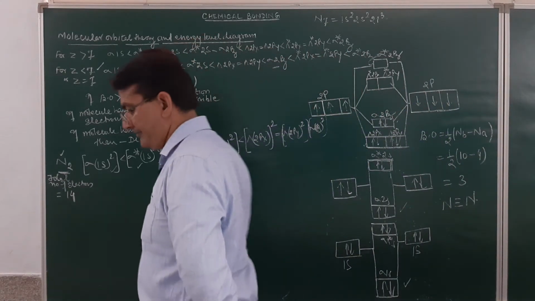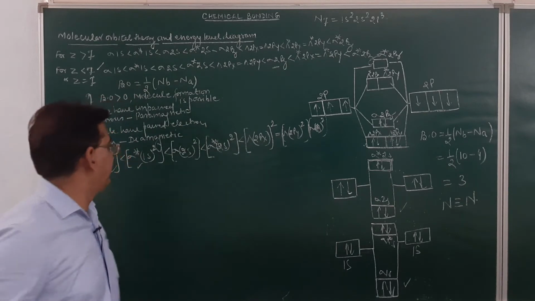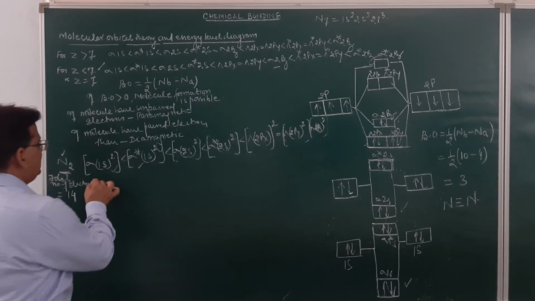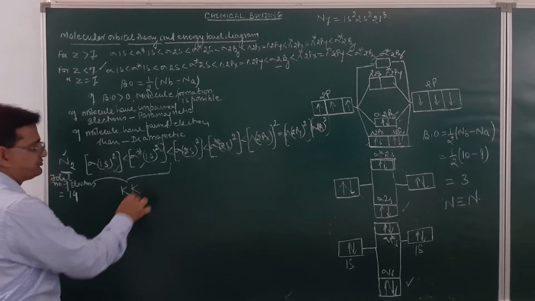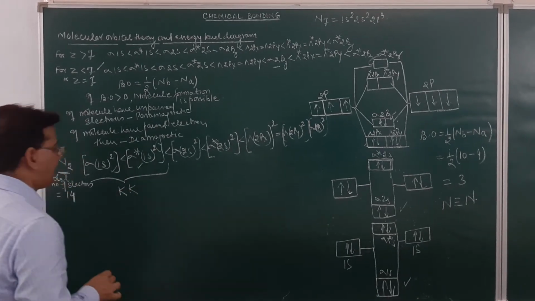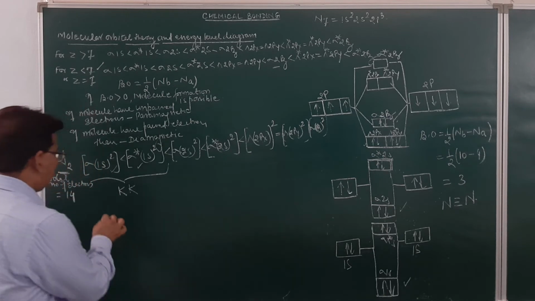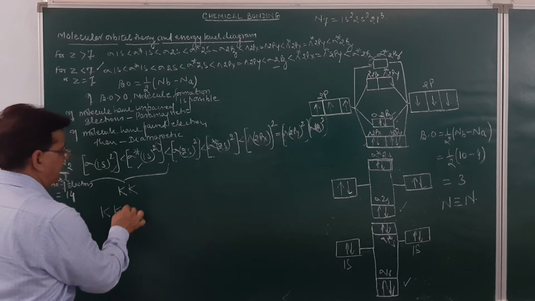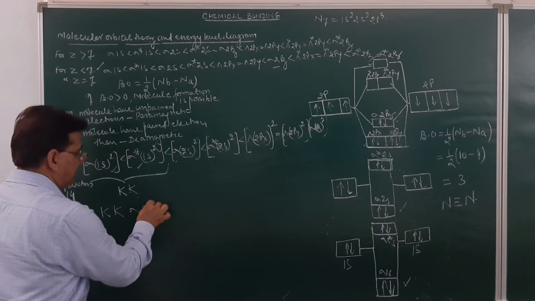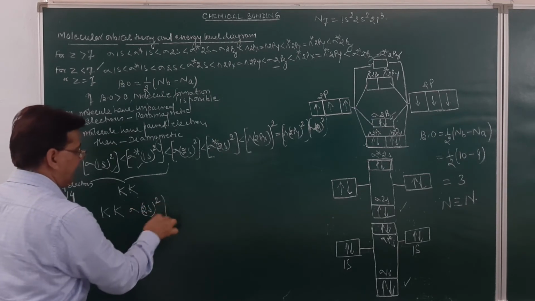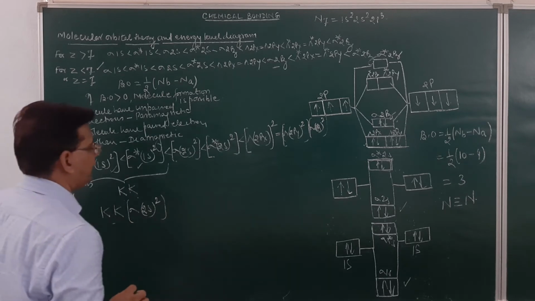Now see one thing. By the convention in chemistry, these are the inner shell, which can be written as KK. So the configuration over here can also be written as K and K. These are the kernel core, the inner core. Then sigma 2s, in the books and mostly the configuration is written in this form.